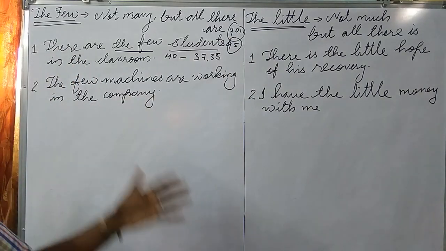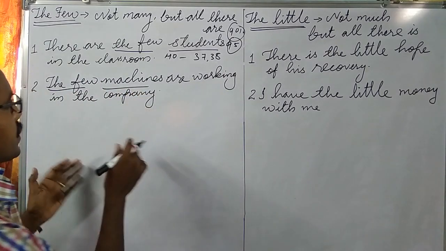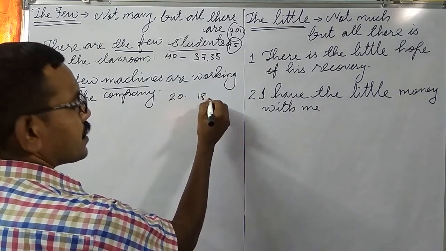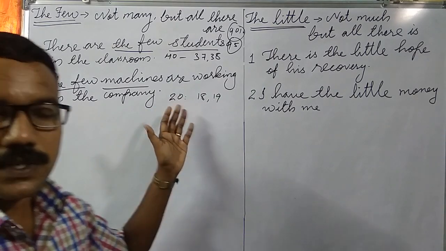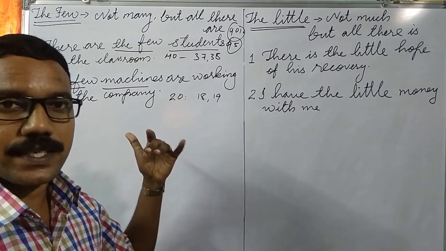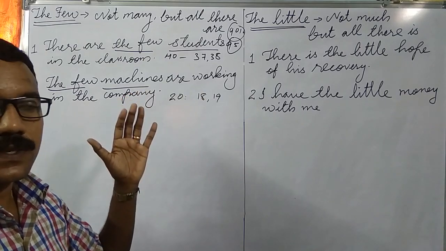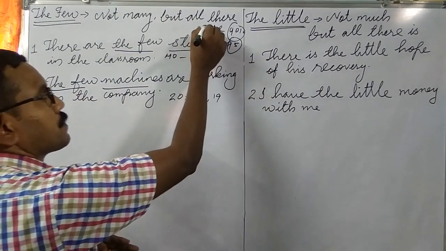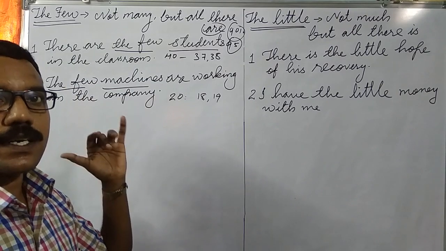The second example, the few machines are working in the company. It means out of 20, 18 or 19 machines are working. In this context I can say the few machines are working. Not many but all there are. Why do we use are? Because it's a countable noun. Few machines, 20 machines are there.